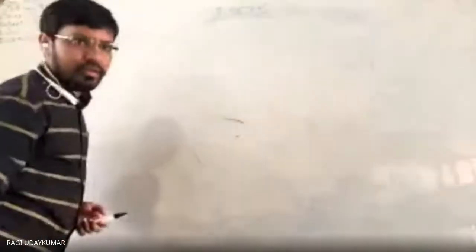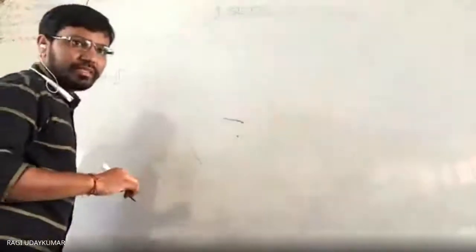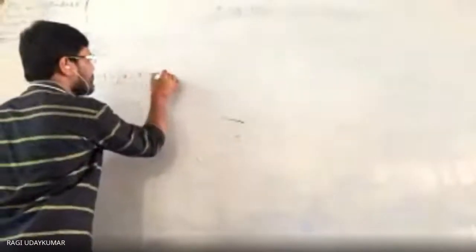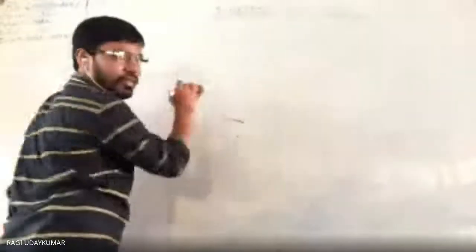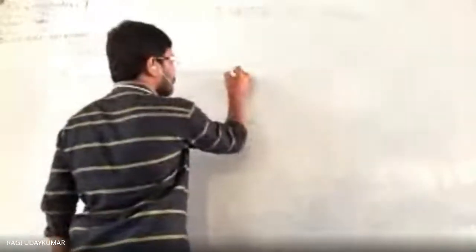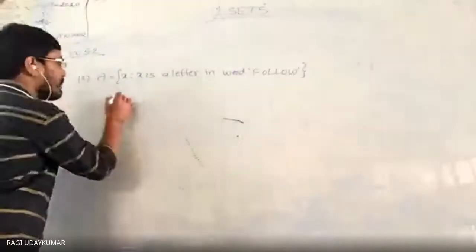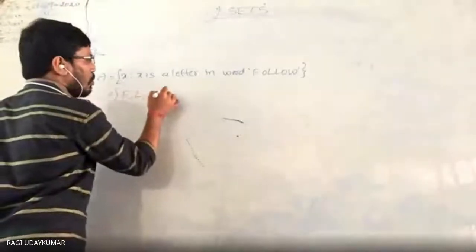Next question, it is also very interesting. Second question here: set A is equal to x such that x is a letter in the word FOLLOW. In this word, what letters are there? So you need to write F, L, O, W.